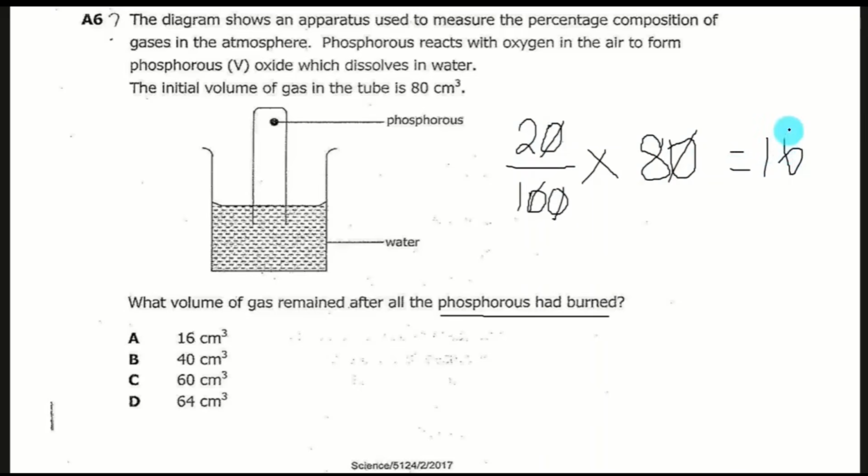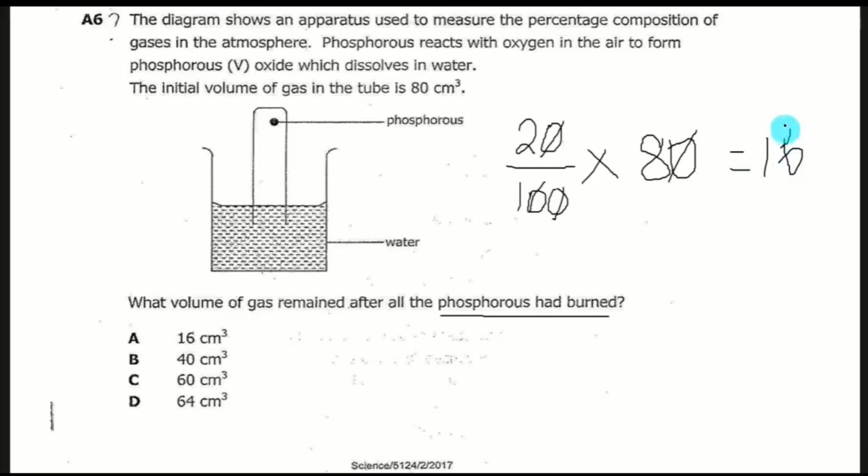This is the amount of oxygen in here. So out of 80, the amount of oxygen is only 16 cubic centimeters.